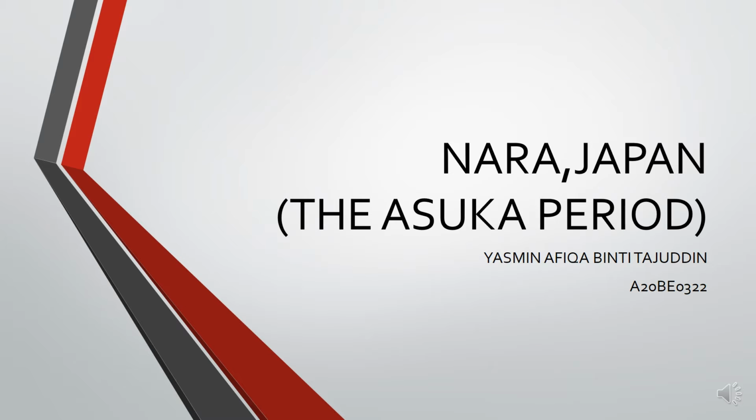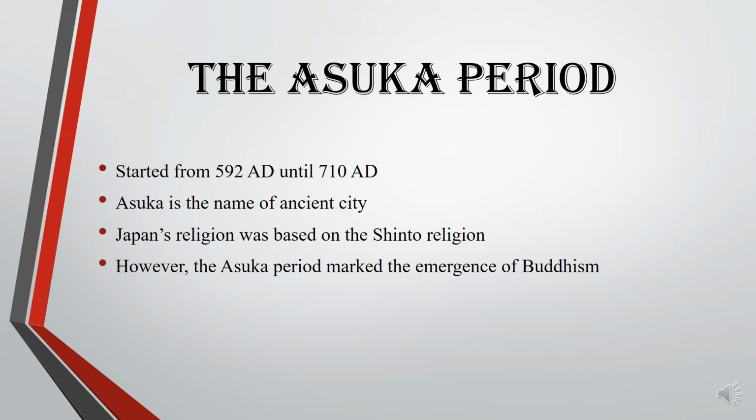For this assignment, I choose Nara, Japan during the Asuka period. The Asuka period started from 592 until 710 AD. Asuka is the name of the ancient city where the kingdom was centered. Japan's religion was based on the Shinto religion. However, the Asuka period marked the emergence of Buddhism.